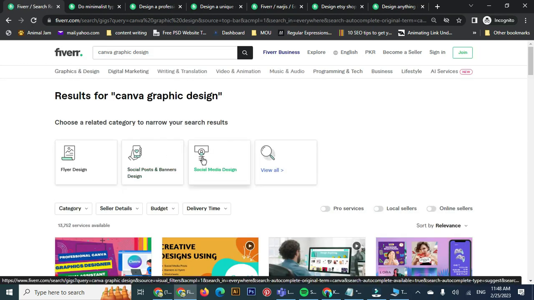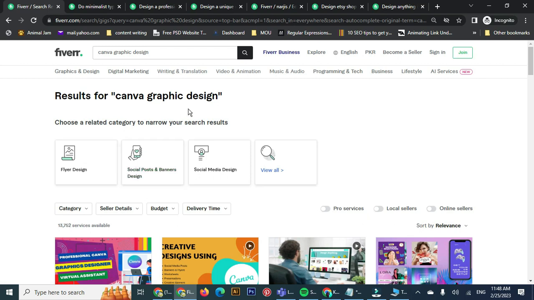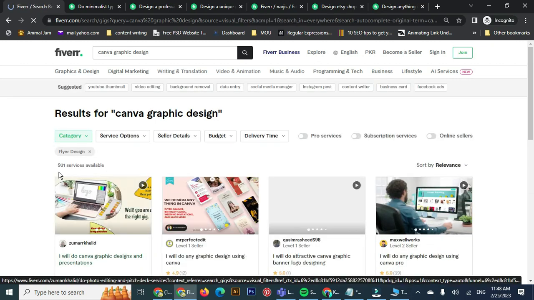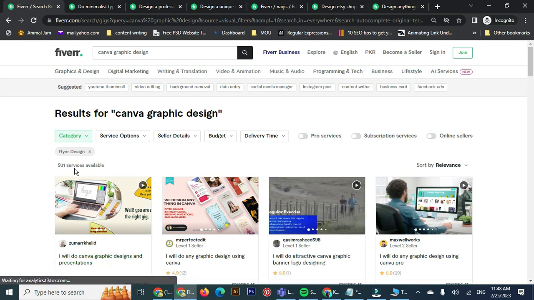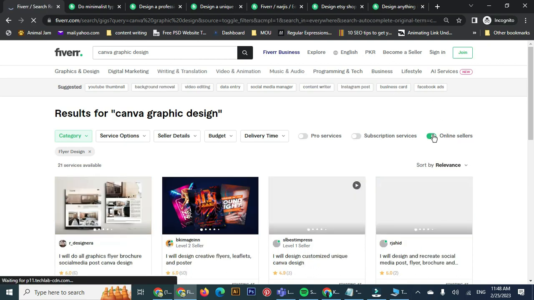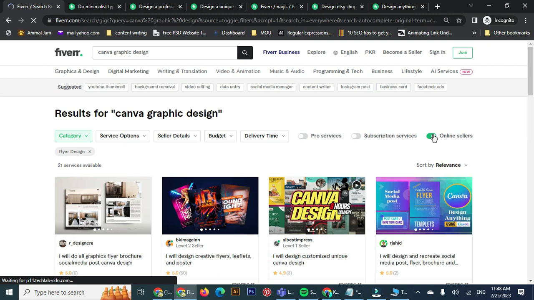Canva graphic design is a general term, and within this general term there are many other fields. In Canva graphic design there is flyer design, and you see flyer design has only 931 service providers. This is much lower than other niches, and we can use flyer designing in Canva as our keyword.